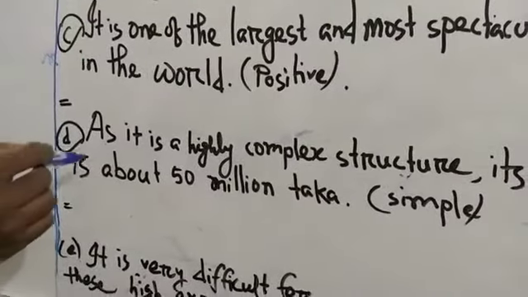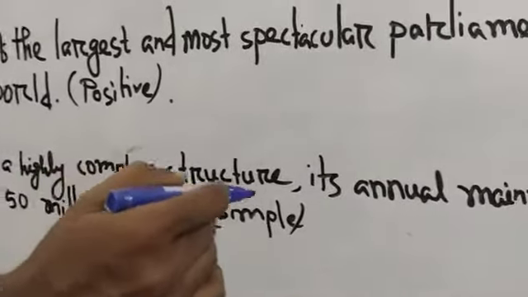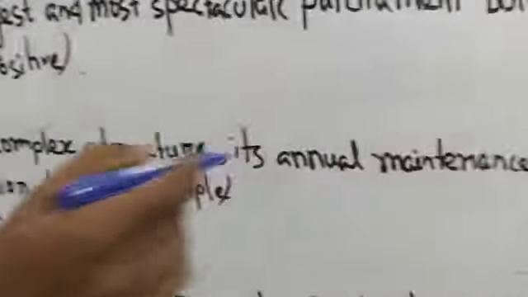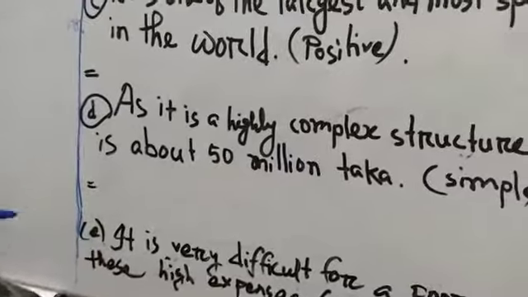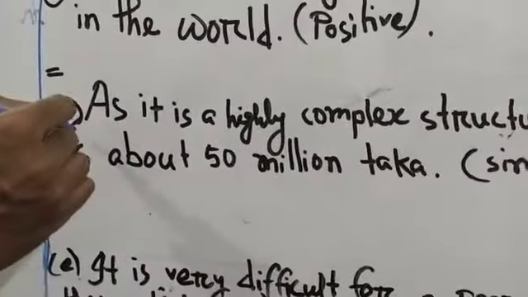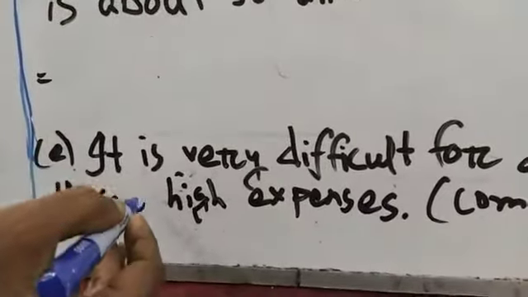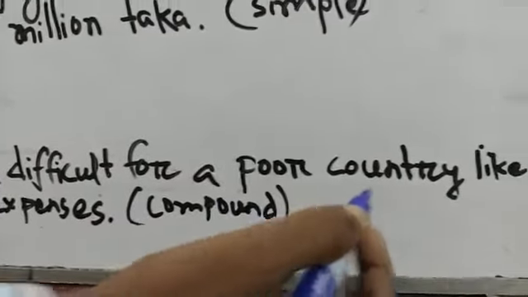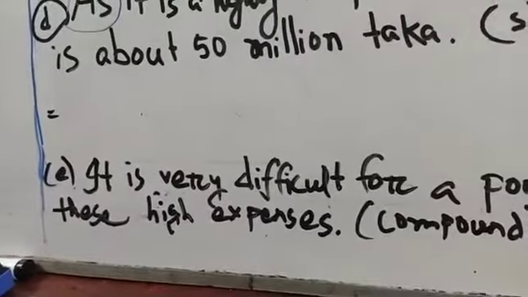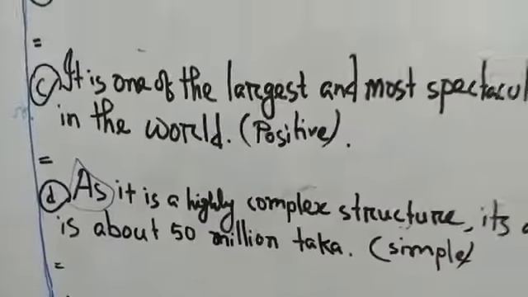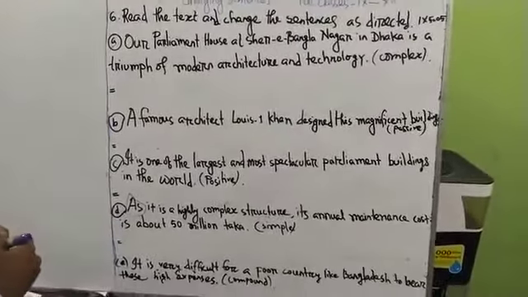D. It is a highly complex structure as its annual maintenance cost is about 50 million taka. You have to change it into a simple sentence, and this is now in a complex sentence, as you have found here, as. And the last one: It is very difficult for a poor country like Bangladesh to bear these high expenses. At first you have to change. I think you are changing. Fine, done. Now I am solving.